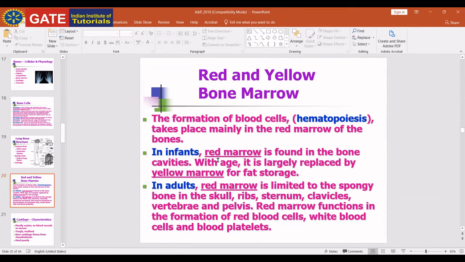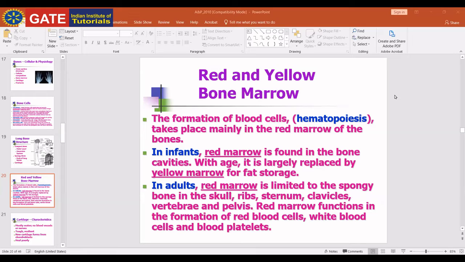Can anybody tell me what the longest bone of the human body is? Femur bone. And where is the femur present? It is in the thigh. We also call the femur the thigh bone.